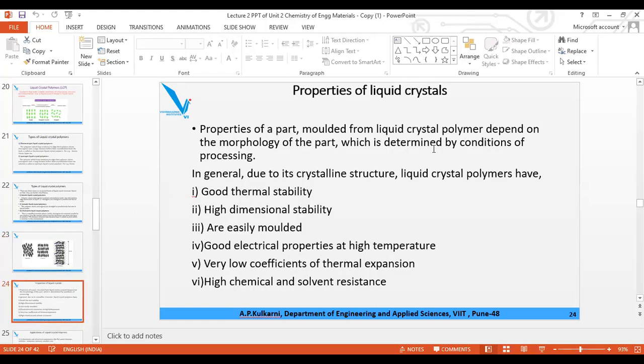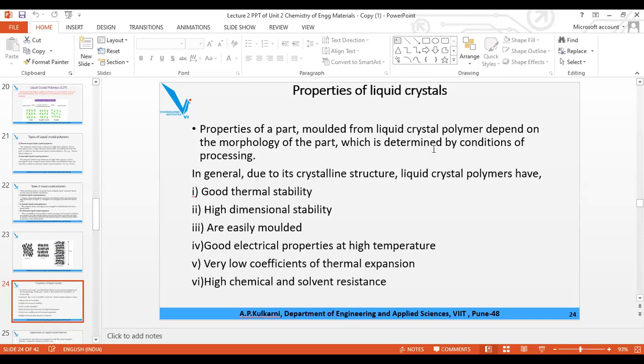Now, what are the properties of liquid crystal? Liquid crystal polymer is a special polymer, and for all specialty polymers certain properties are common. Remember those properties. They are thermally stable, do not get affected by heat very much. They are dimensionally stable. They are resistant to the action of chemicals. They have low density. They are light in weight, and that is why nowadays polymers are used instead of metals for many applications.